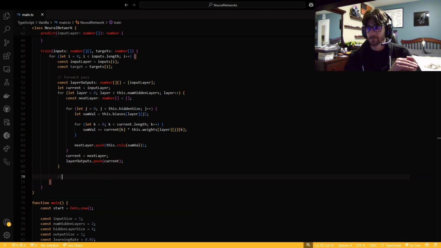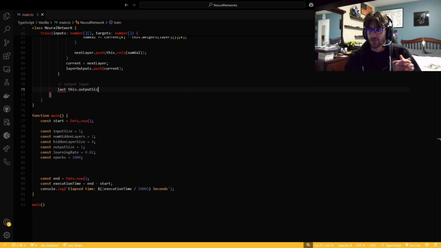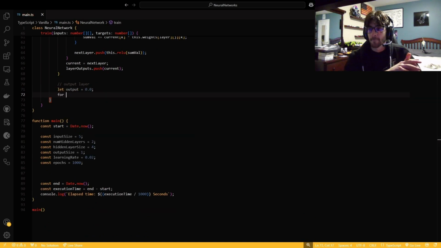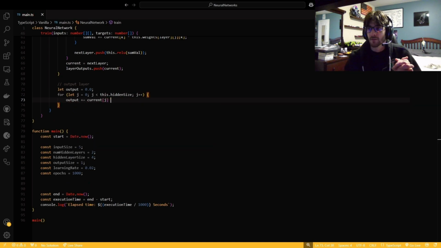So yeah, we're going through. Pretty much just finished the forward pass. We just have to get the output layer. We have to get the output's actual prediction. So doing that right here. There it is.